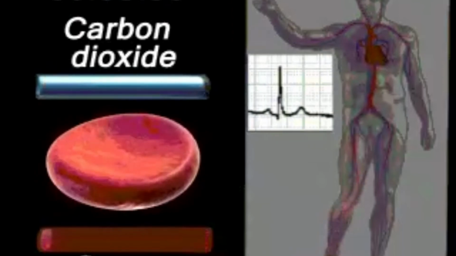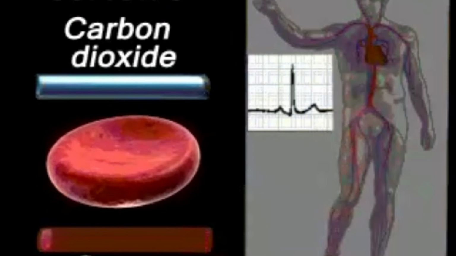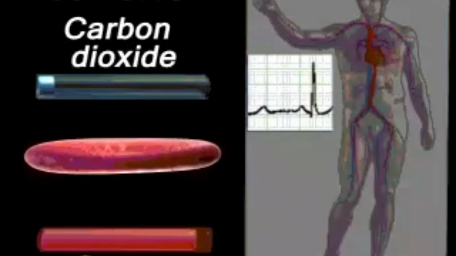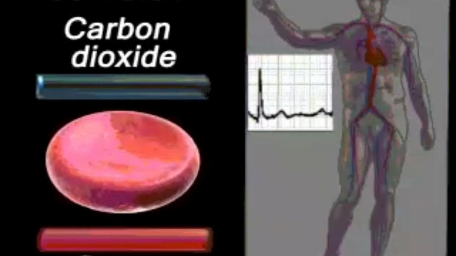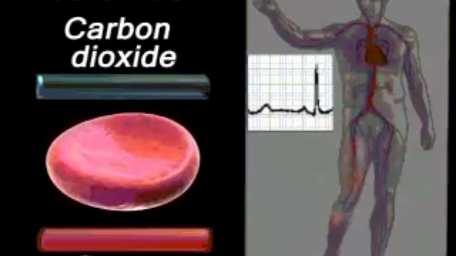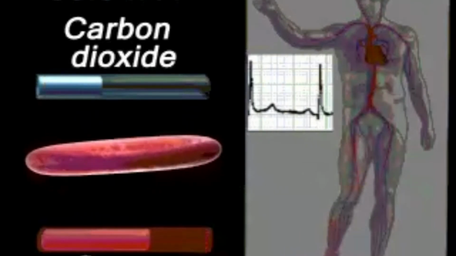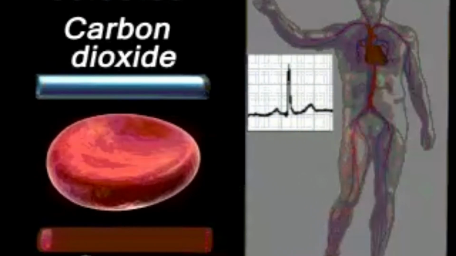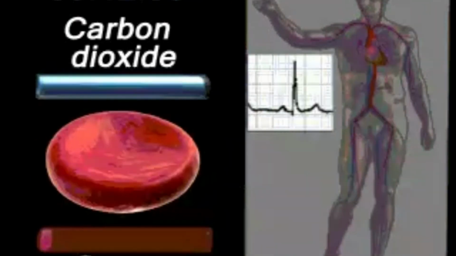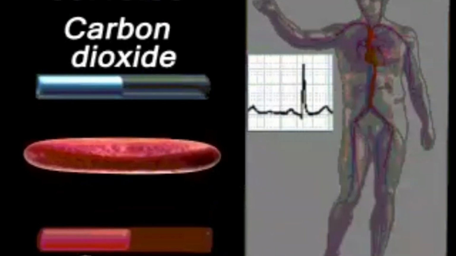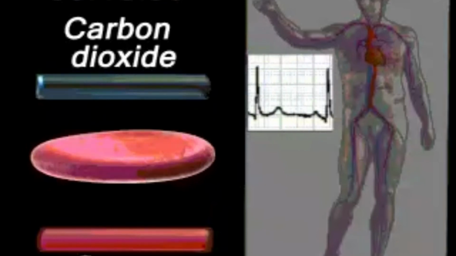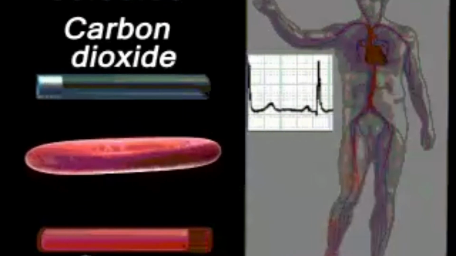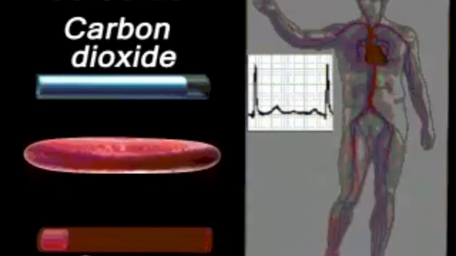Now Bohr's effect is a physiological process which was described by Danish physiologist Christian Bohr in 1904. Now this observation of Christian Bohr, he stated that for oxyhemoglobin, there is a dissociation curve that is called oxygen dissociation curve that I am going to discuss a bit later. So the oxygen binding affinity is inversely related both to acidity and to the concentration of carbon dioxide. So this is actually Bohr's effect.